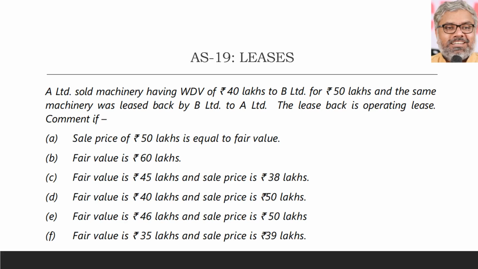A Limited sold machinery having a written down value of 40 lakhs, that means book value or carrying amount, to B Limited for 50 lakhs. This is the sale value. And the same machinery was leased back by B Limited to A Limited, so it is definitely a sale and lease back, and it is an operating lease. As I told you, sale and lease back questions are more important in operating lease, because in finance lease there is only one option, always defer and amortize.